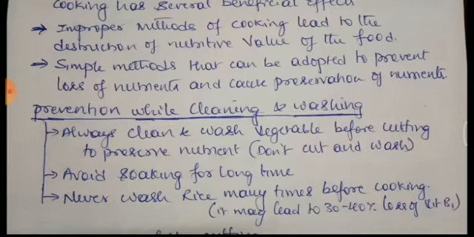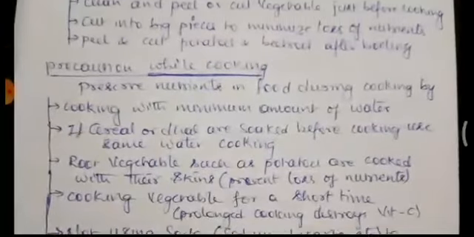Never wash rice many times before cooking. While cooking rice or any other items, people used to wash the rice several times. That is not a good practice. So wash the rice, but not several times, one time or two times is enough, because successive or frequent washing of rice is going to lose vitamins, such as vitamin B1. Thirty to 40% is going to be lost for frequent washing. Next, this is about washing.